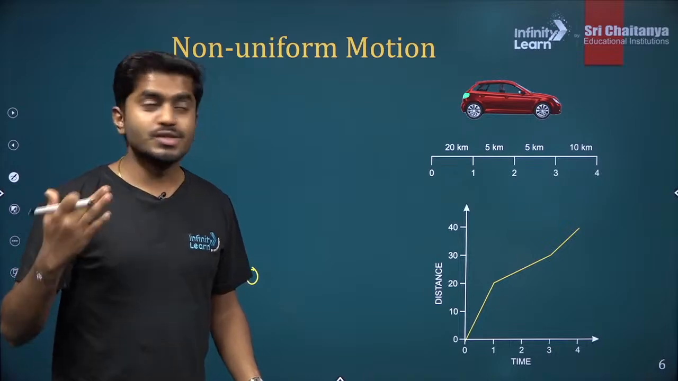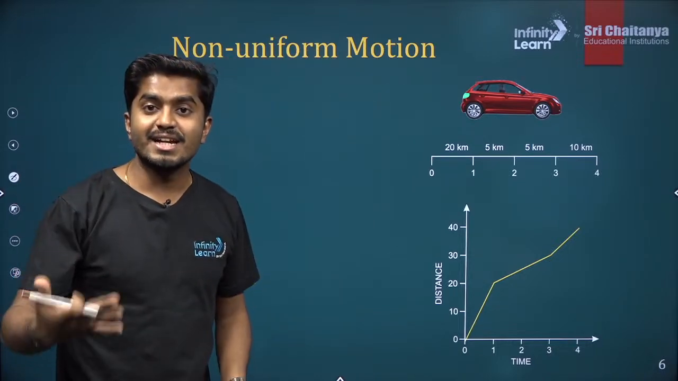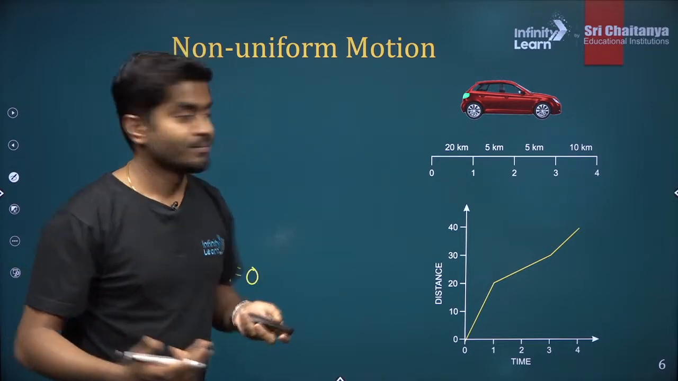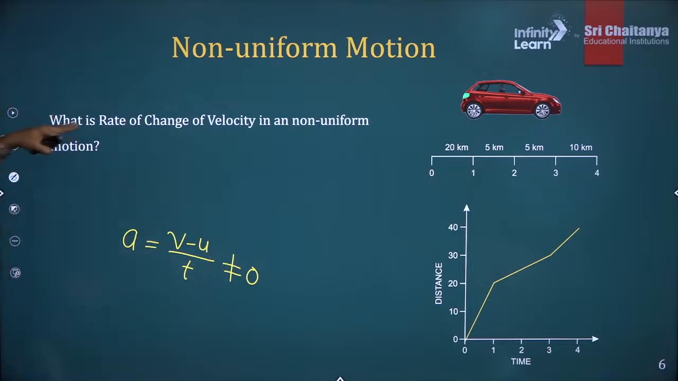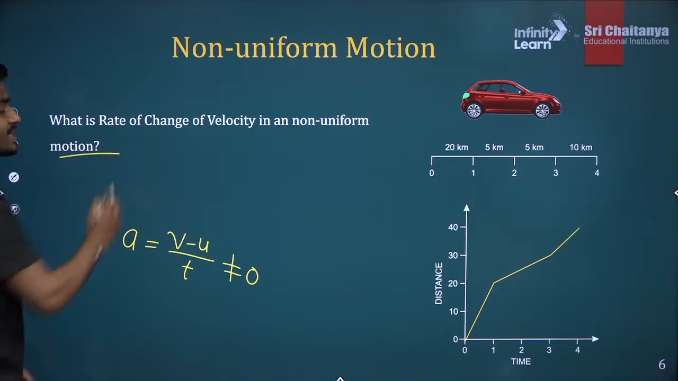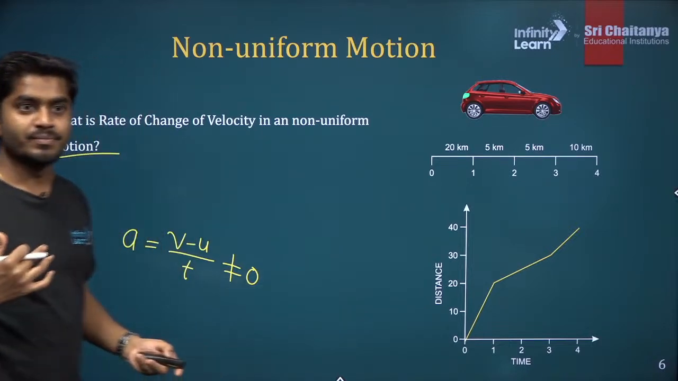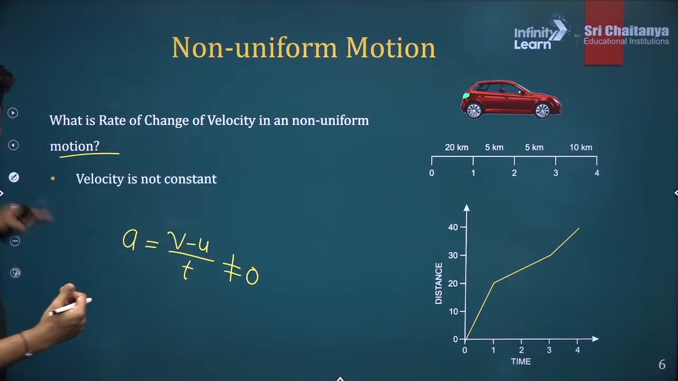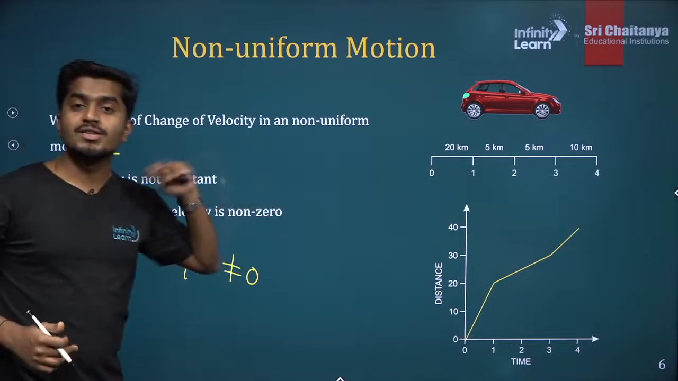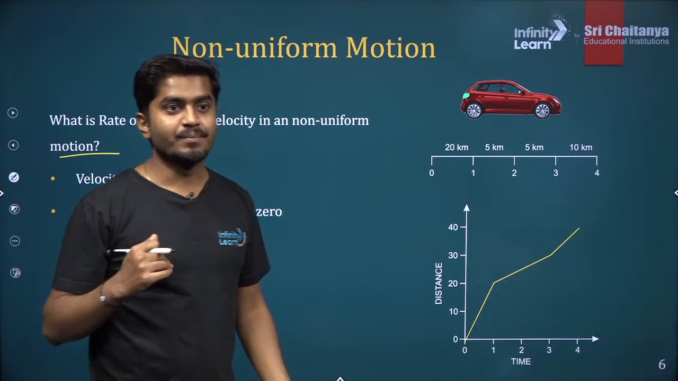So wherever you see a non-uniform motion, that is nothing but accelerated motion. The body will either gain the speed or lose the speed, right? So the rate of change of velocity in a non-uniform motion is not 0. That means it is an accelerated motion. Clear? Alright, velocity is not constant. So change in the velocity is non-zero. So change in velocity is nothing but our acceleration. Alright?